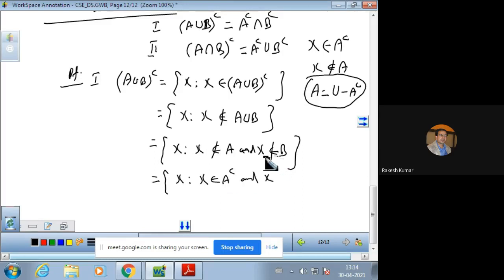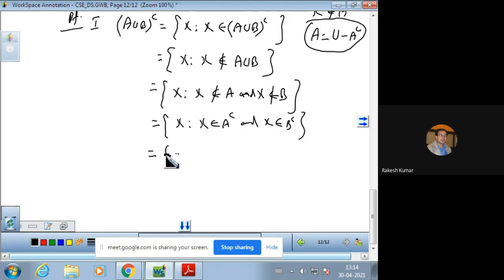And similarly, if X is not in B, then it should be in the complement of B. So it means X belongs to A complement intersection B complement, because the element X is in A complement and it is also in B complement. It means it is in the common set. So that is equal to A complement intersection B complement.